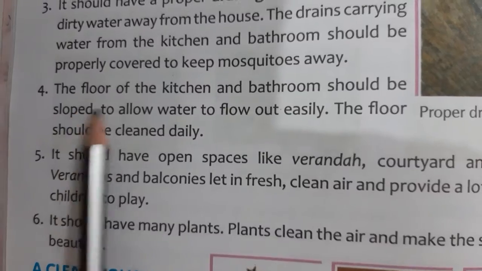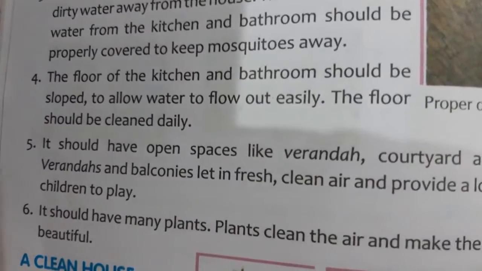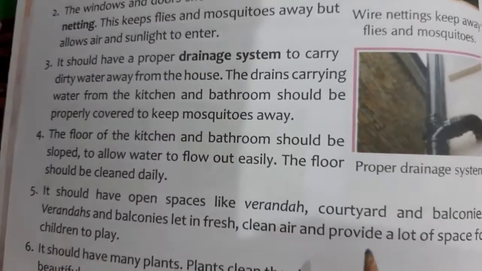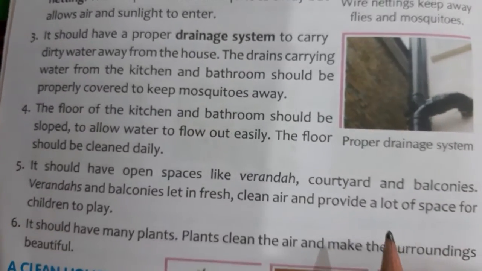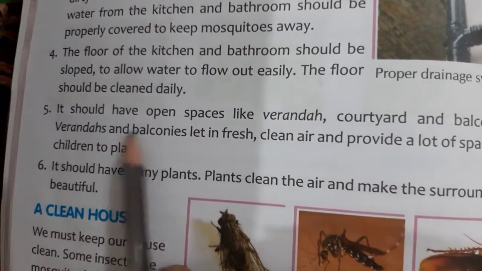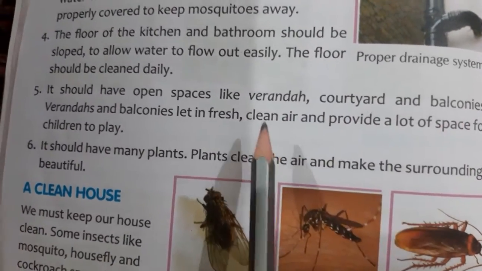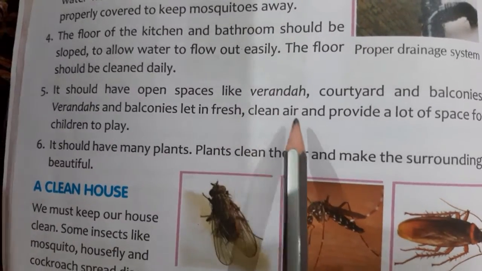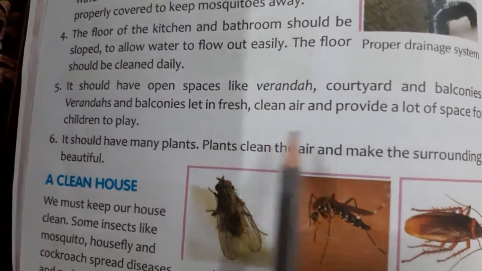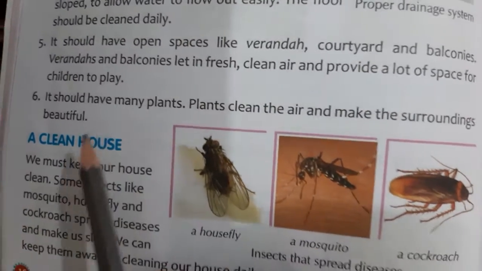Now next, the floor of the kitchen and bathroom should be sloped. It should be sloped in construction, so that water that falls on the floor may drain out easily. Now fifth, it should have open space like a veranda, courtyard and balconies. Some open space in front of or behind the house must be there to get fresh, clean air, and even it provides space for children to play.